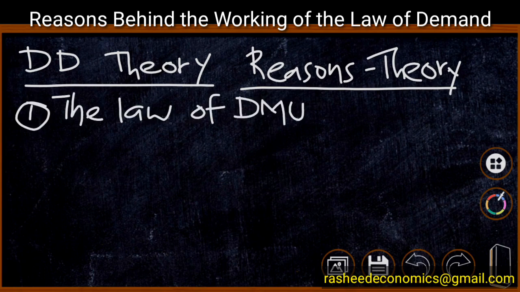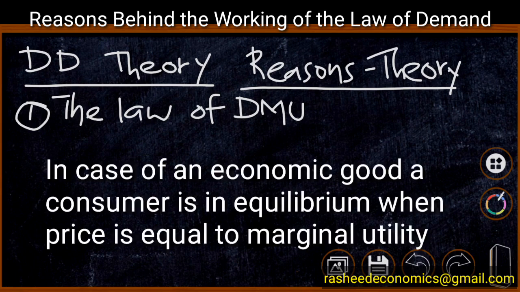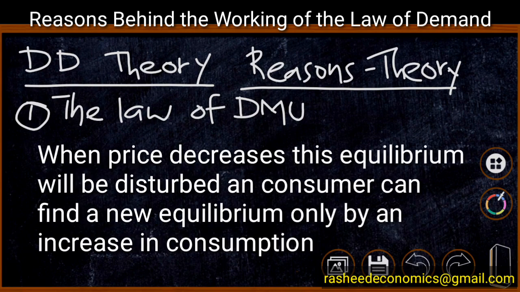The first and most important theoretical reason is the working of the law of diminishing marginal utility. In our previous analysis, we have explained that the consumer is in equilibrium when price is equal to marginal utility. In such a situation, when the price of a product decreases, the consumer will have to find a new equilibrium point, and it is possible only through an increase in consumption.